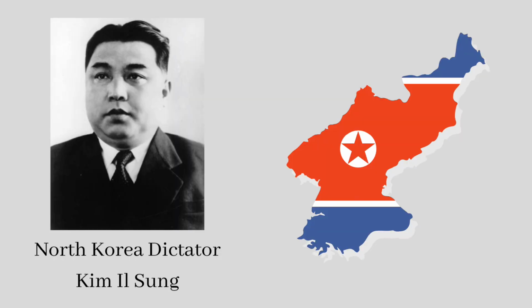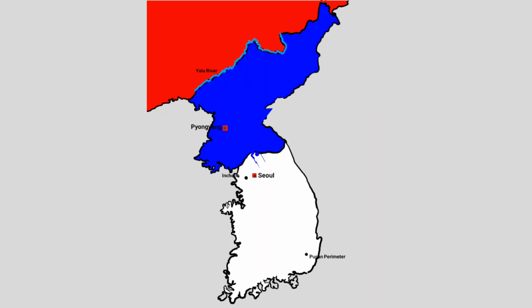North Korean dictator Kim Il-sung wanted Korea to be whole again. South Korea didn't want to unite under communist rule, so Kim Il-sung launched an attack on the South Korean capital, Seoul. In this battle, North Korea captured Seoul. This was the start of the Korean War.